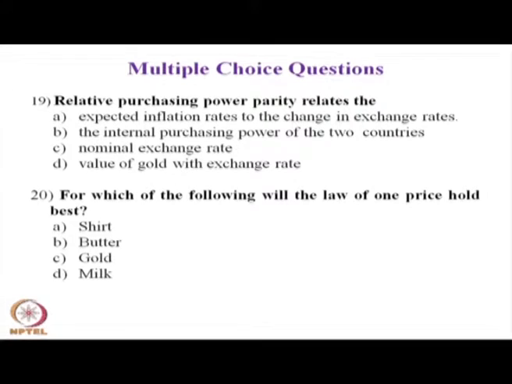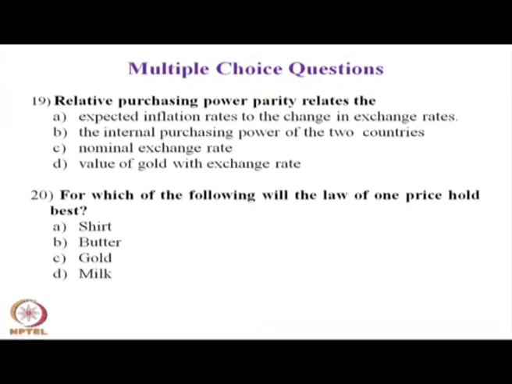Question number 20 is for you. For which of the following will the law of one price hold best?